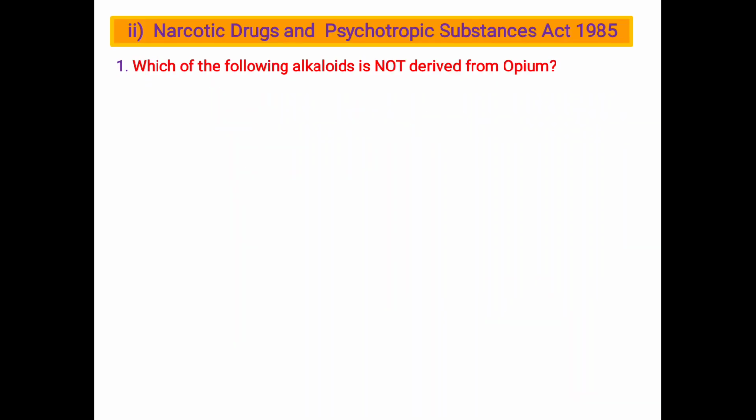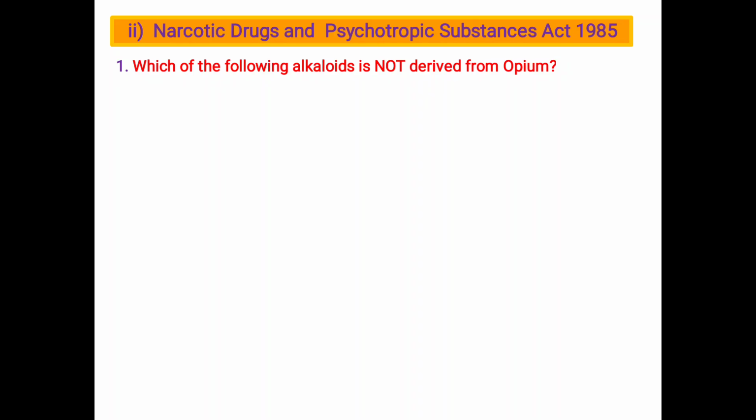Next, Narcotic Drugs and Psychotropic Substances Act 1985. Which of the following alkaloids is not derived from opium? Narcotic Drugs and Psychotropic Substances Act 1985. These rules and regulations help to control and coordinate narcotics, drugs and psychotropic substances.